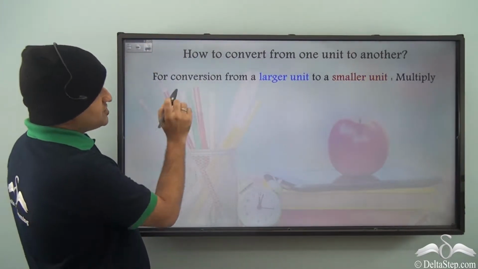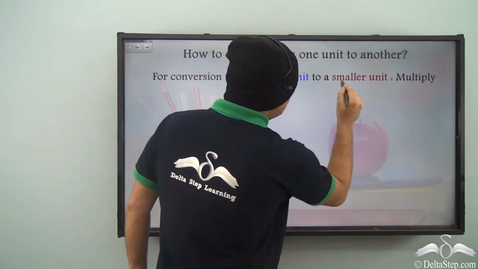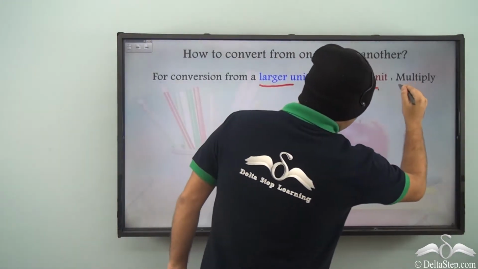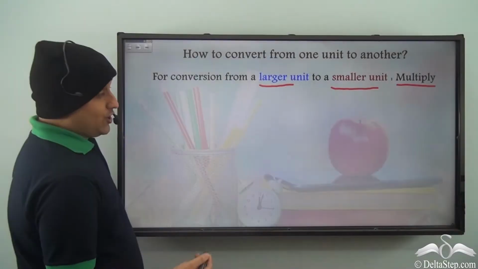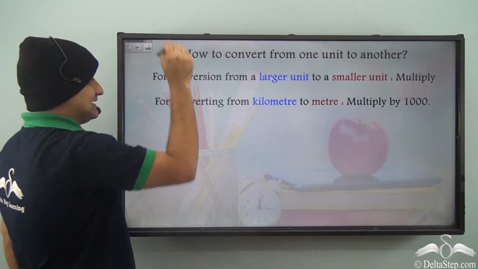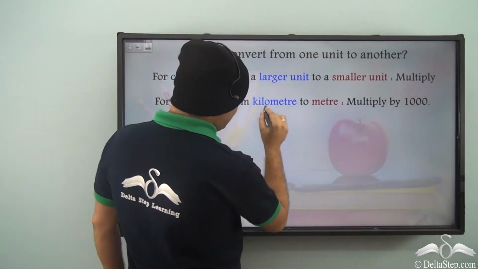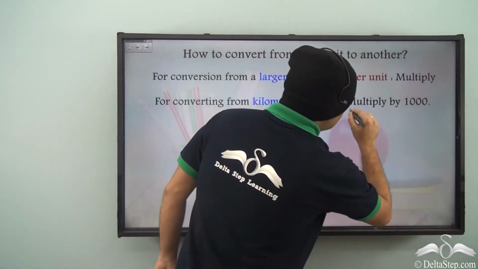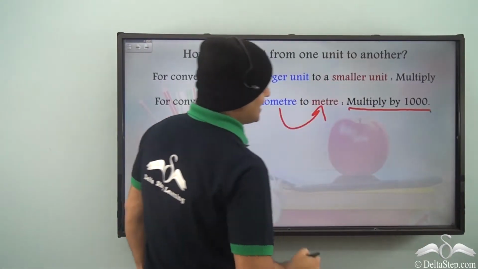Now, for conversion from larger unit to smaller unit, what do we do? Well, you multiply. So, for converting from kilometer to meter, we multiply by 1000.